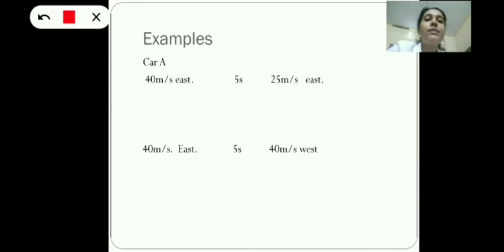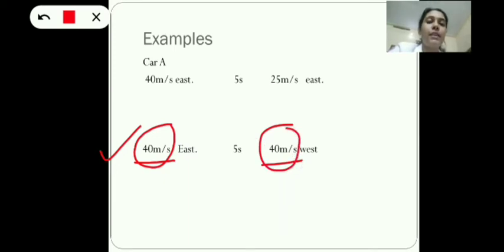Now consider the second case. What do you think? Is there any acceleration here? Initially the car is moving with 40 meter per second towards east, and after 5 seconds it is again moving with the same speed, 40 meter per second, but towards west. So here speed remains the same, 40 meter per second, 40 meter per second.